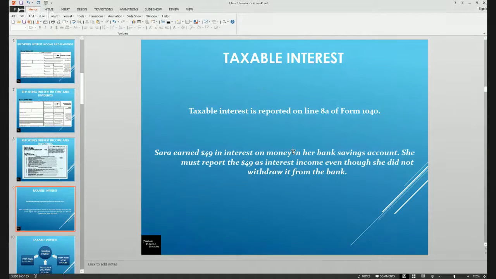Taxable interest is reported on line 8A of the 1040. In this example, Sarah earned $49 in interest on money in her bank savings account. She would report the $49 as interest income even though she did not withdraw it from the bank.